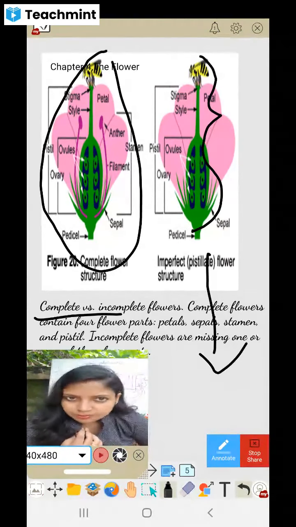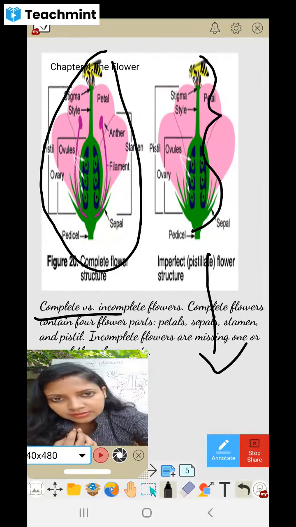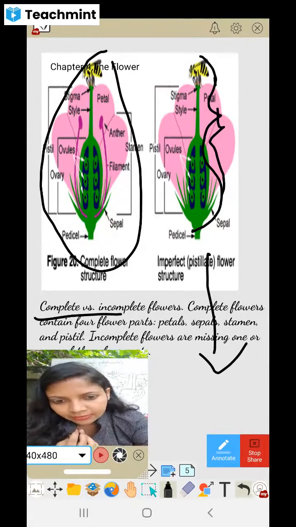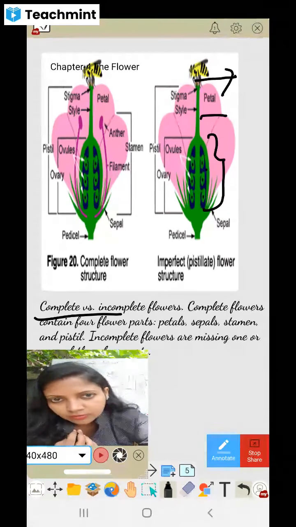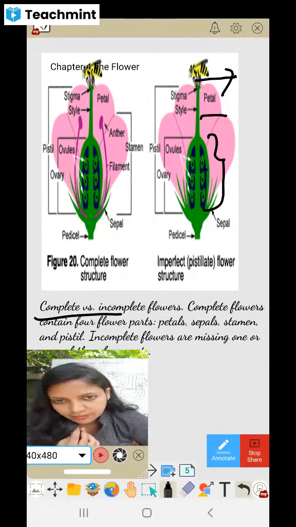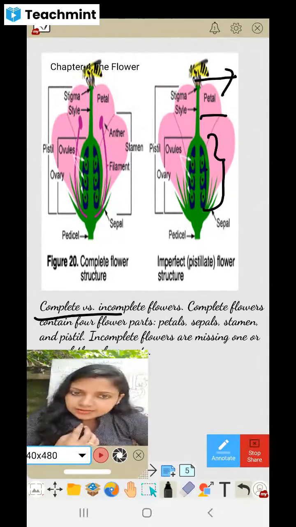So that's called a pistillate flower. In this pistillate flower, you can see the pistil. This pistil is again divided into three parts, that is stigma, style and ovary. There are three parts. Okay, so it can be either pistillate or staminate.